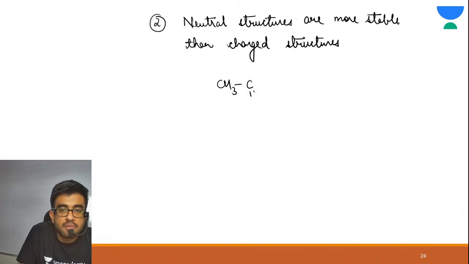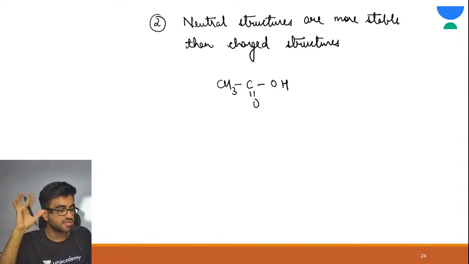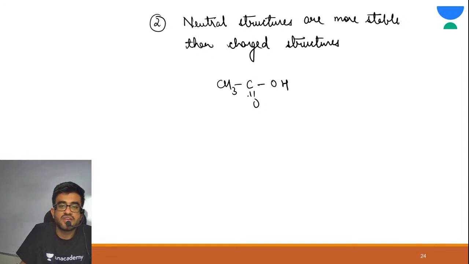CH3 C double bond O OH. Now tell me, is resonance possible? What type of system is this? Write in the chat section what type of system this is. To check resonance, you need to check the system. What type of system is this? Yes, same. This is your double bond.